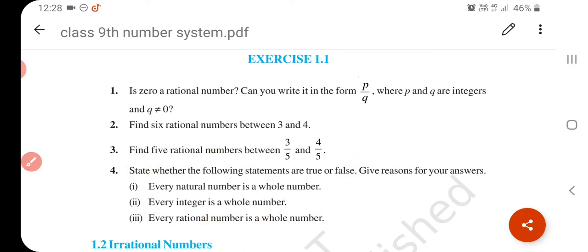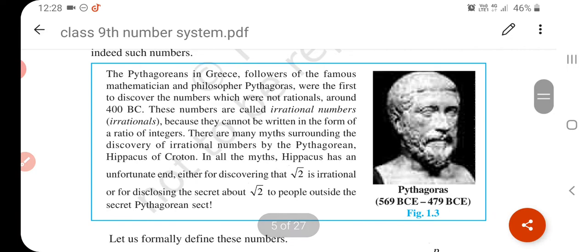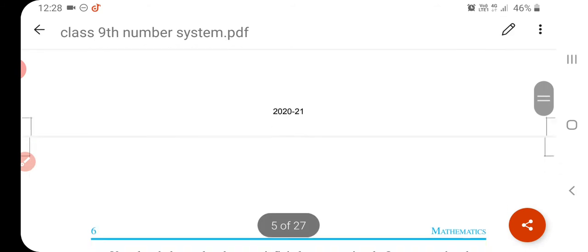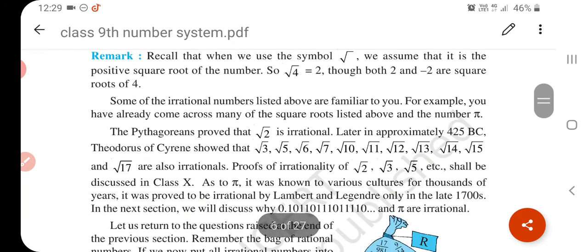Okay, understand? Now if we talk about irrational numbers, what is an irrational number? That which cannot be written in the form of p upon q, where q is not equal to 0, is called an irrational number. Okay, what are irrational numbers? √2, √3, √5 are called irrational numbers.